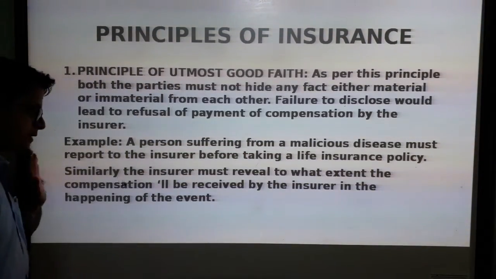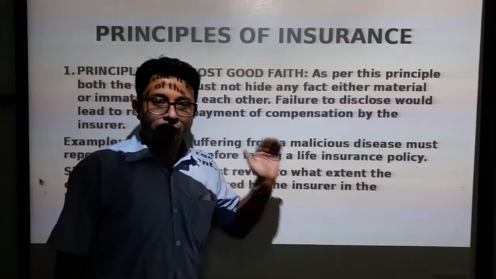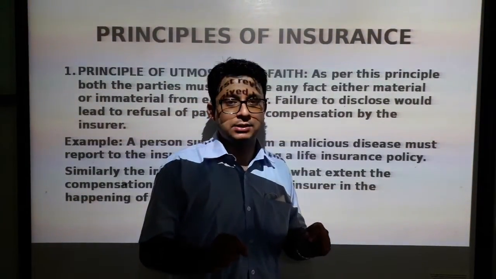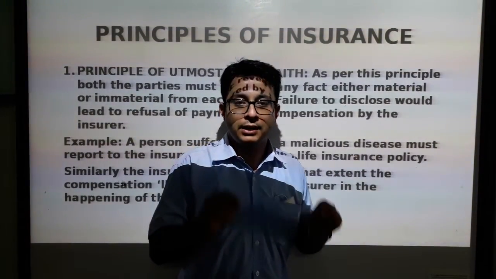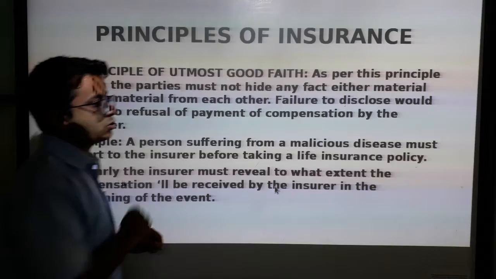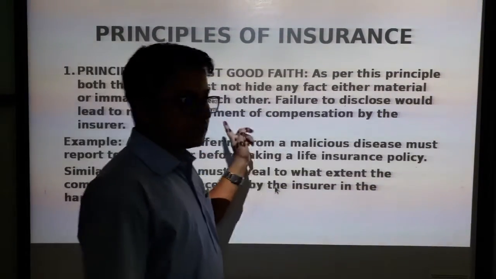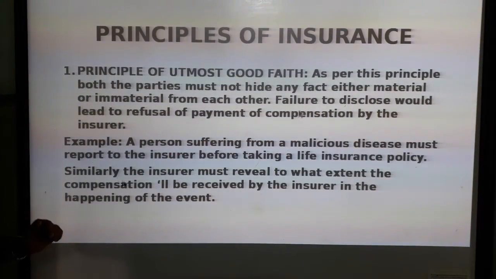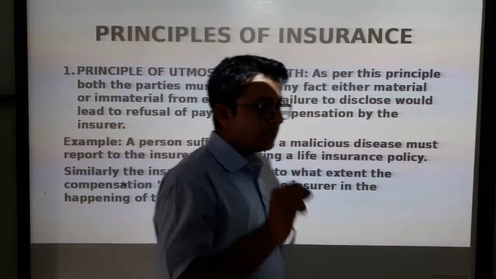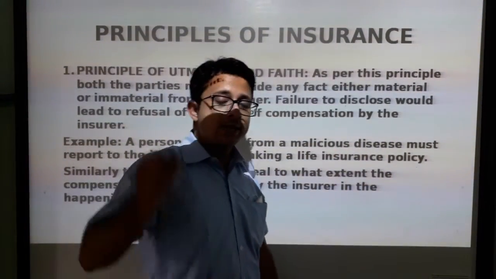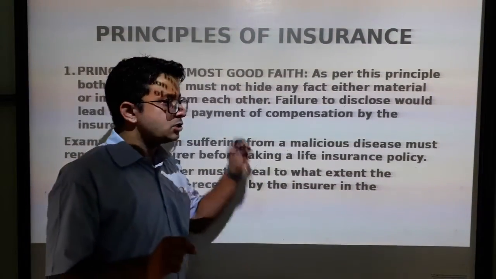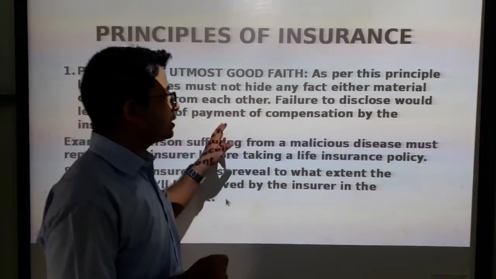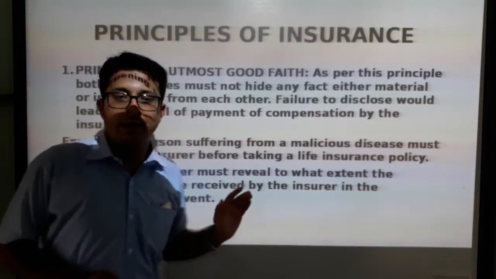Even for your shop or your house, if you have any material or immaterial risks or dangers, you should reveal them to the insurance company. One sentence is given here: failure to disclose would lead to refusal of payment of compensation by the insurer. That means if you do not disclose the risk that you already have, and the insurance company discovers that you attempted to deceive it, the company may refuse to pay your compensation.